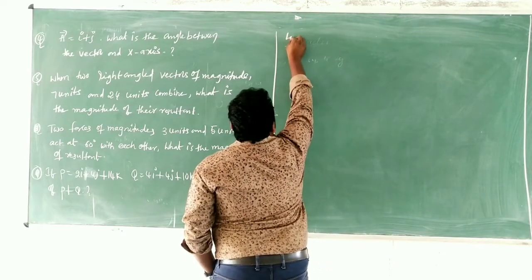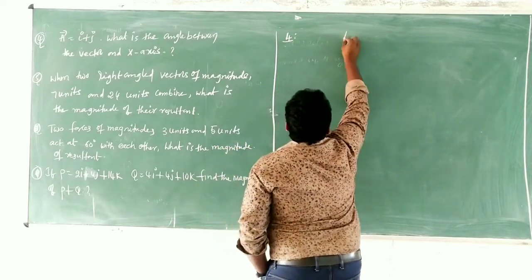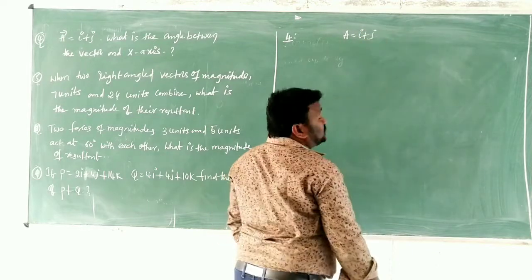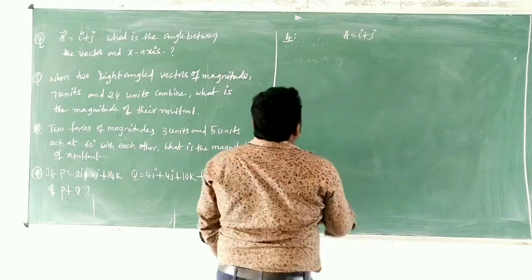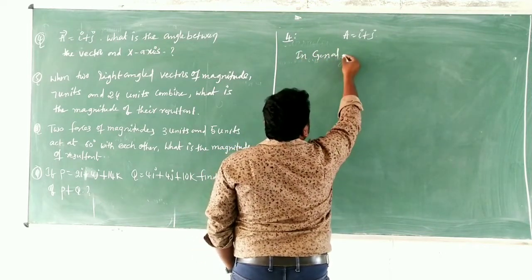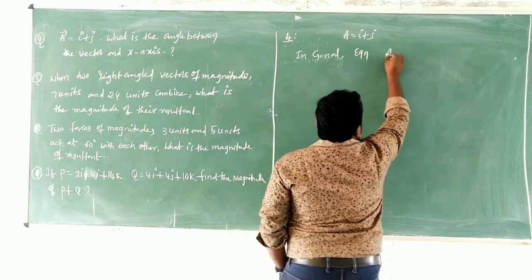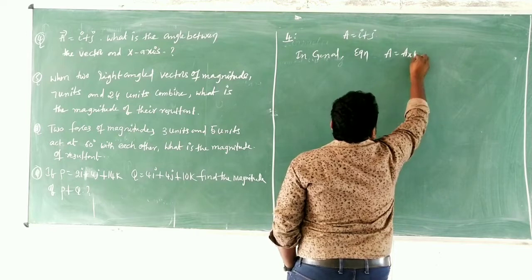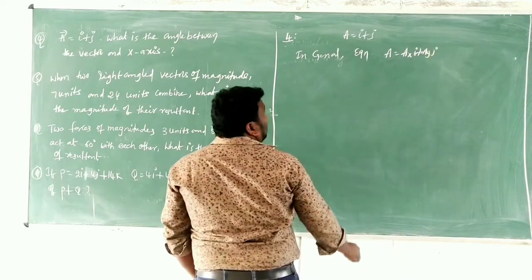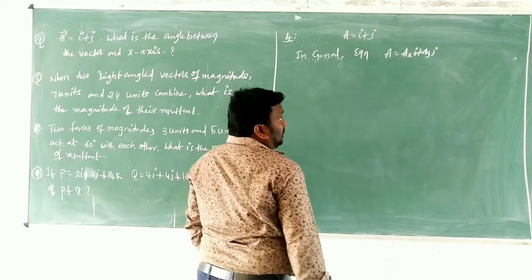Given vector is A is equal to I plus J. In general, we have a general equation: A is equal to AX I plus AY J.